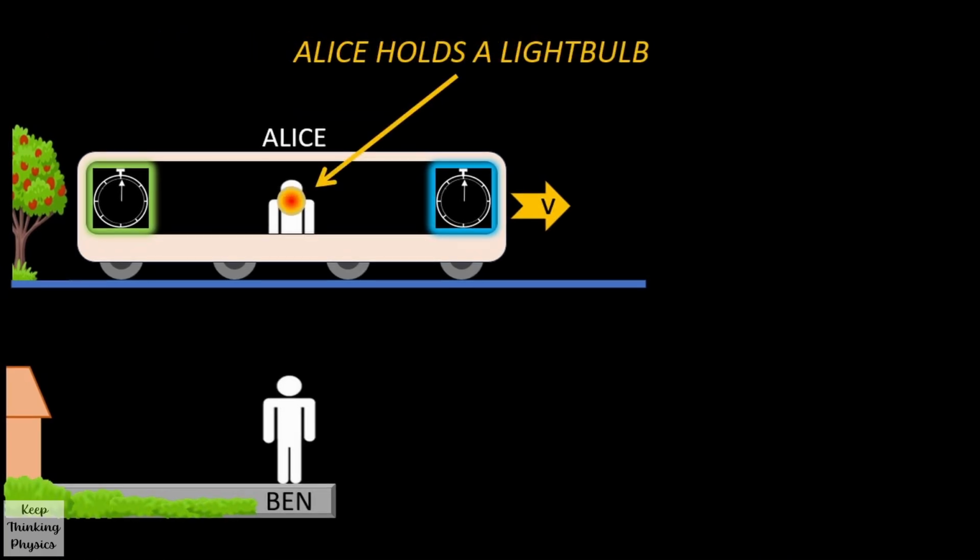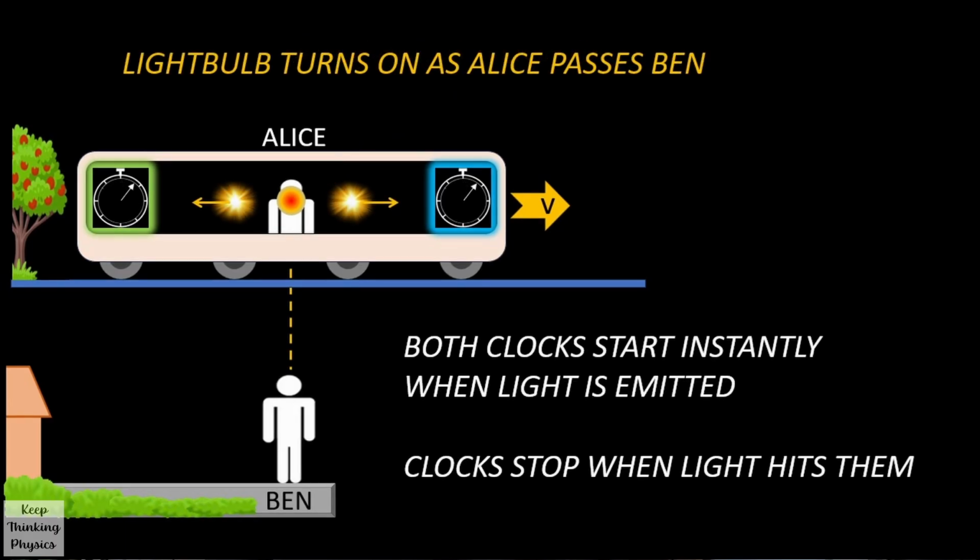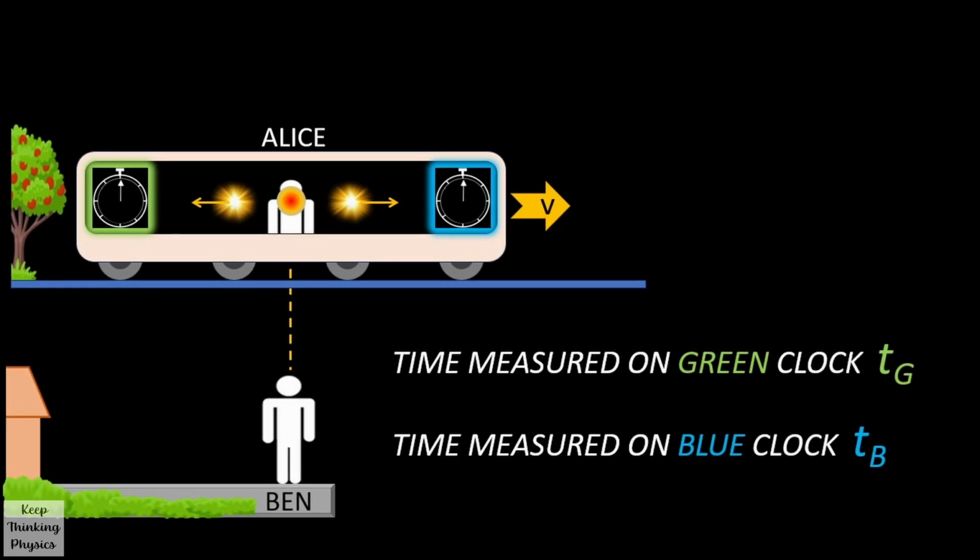Alice is holding a light bulb, and as Alice passes Ben, the light bulb turns on and both clocks start at the same instant. The light travels to each clock and each clock stops when the light hits it. When each clock stops, it shows a time, and the time is TG for the green clock and TB for the blue clock.